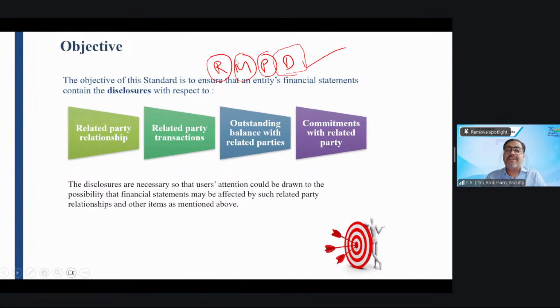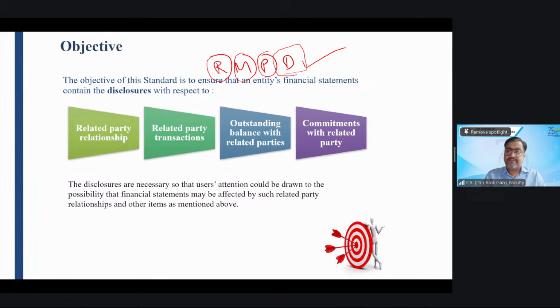Okay. So friends, in related party disclosures, what are we going to disclose? First, name of the related party. Who is your relative? We need their name. Name of the related party. What is the first? Name of the related party. Number two, relationship with the related party. What is the relationship with that relative? Name of the related party. Relationship with the related party.